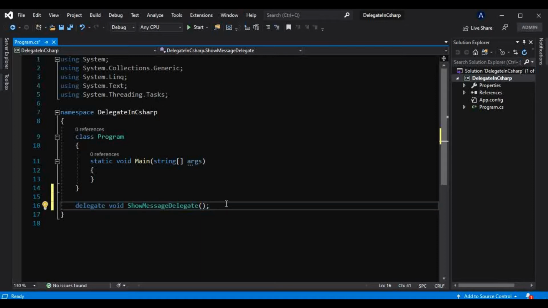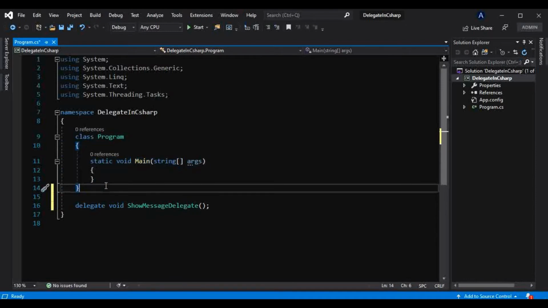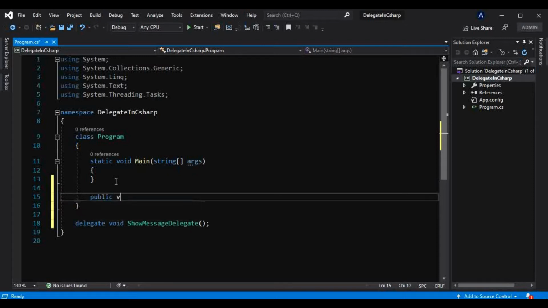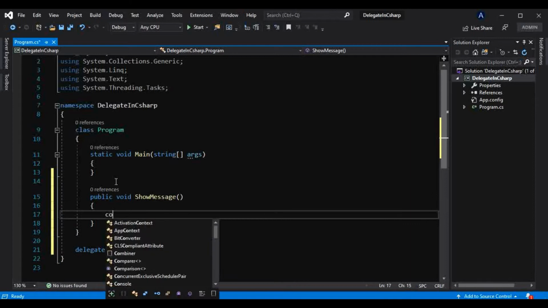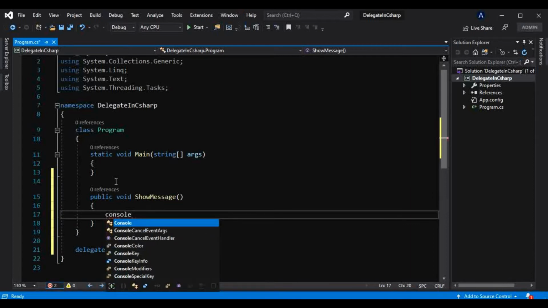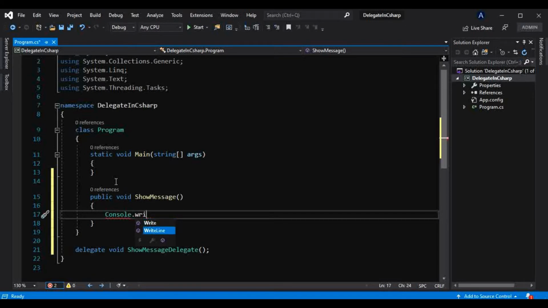But again the question arises, where and why do we use delegates? Why we use delegates we will come to later, but how we use them and where, we will see now. This is one class here, and let's say we have one method, that is public void ShowMessage, and inside this method I will just show a simple message onto the console, Console.WriteLine hello. Very simple method.